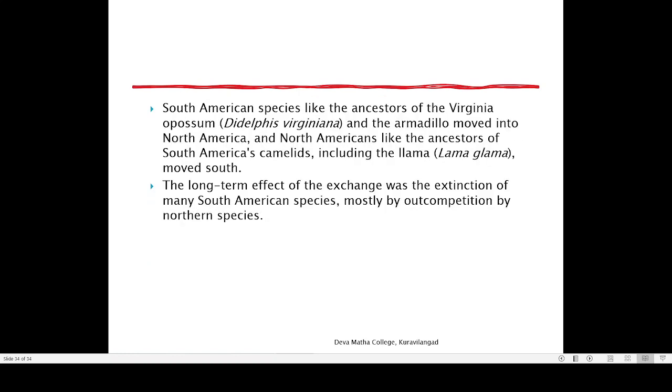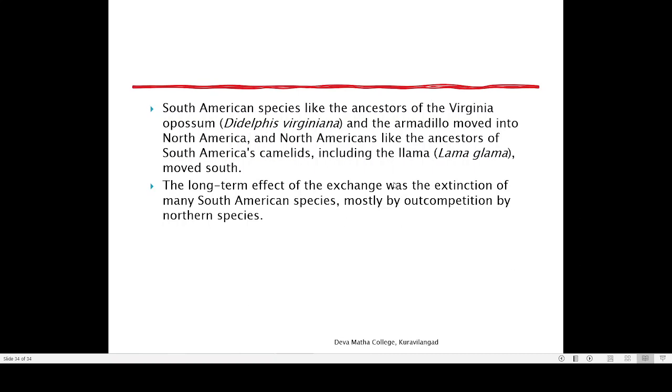Then see the South American species like Virginia opossum and armadillo, they moved into North America. So right now we are finding this opossum and armadillo, but actually they came from South America. And similarly, North Americans like ancestors of camels, llama, they also migrated from North America to South America.